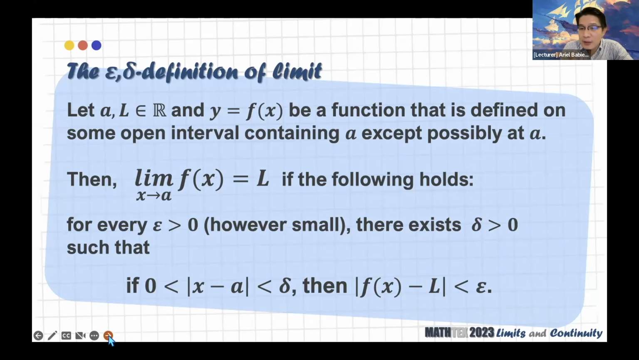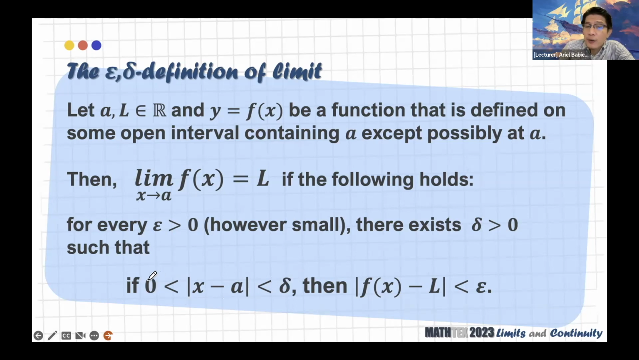Okay? Mamaya ko sagutin nyo, in between po ba ng x minus a? Ang tanong ni Mark, in between po ba ang absolute value ng 0 and delta? Yes, the distance of x from a should be between 0 and delta. That is one way also of reading this. The distance of x from a should be between 0 and delta. Delta represents the maximum distance.